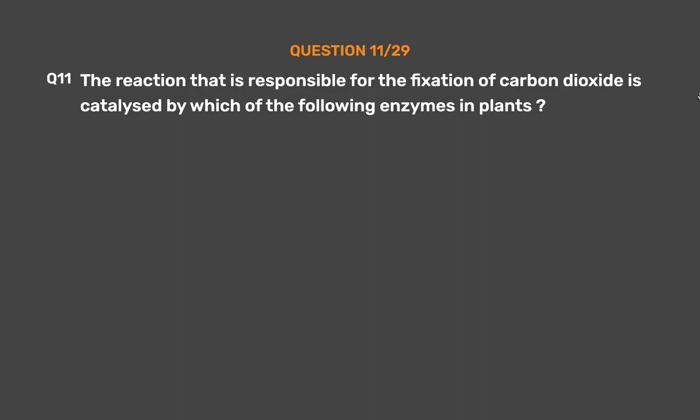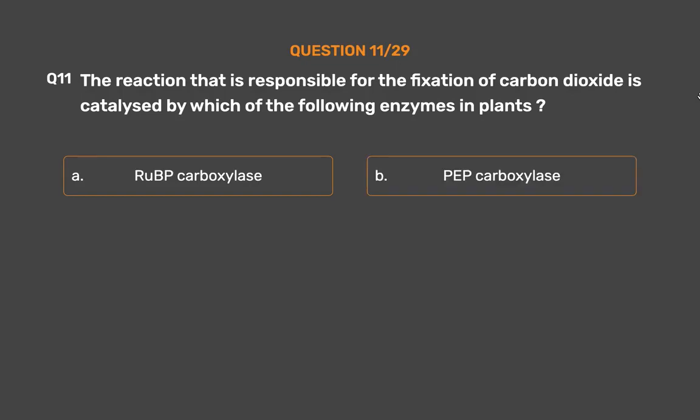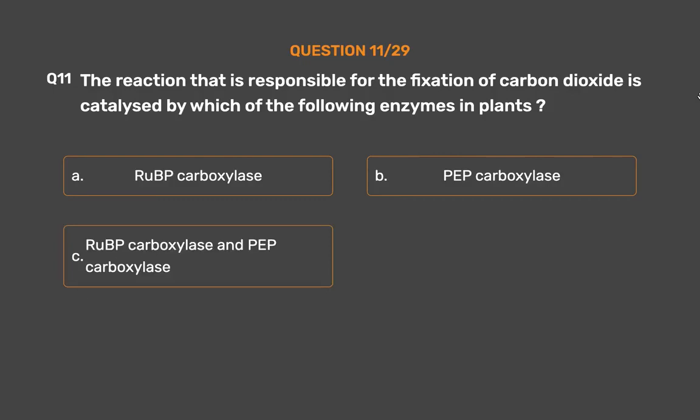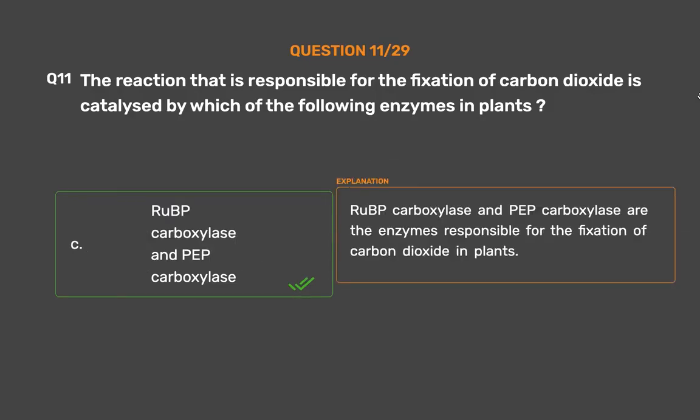Question number 11. The reaction that is responsible for the fixation of carbon dioxide is catalyzed by which of the following enzymes in plants? Option A. RuBP carboxylase. Option B. PEP carboxylase. Option C. RuBP carboxylase and PEP carboxylase. Option D. PGA synthase. The correct answer is option C. RuBP carboxylase and PEP carboxylase are the enzymes responsible for the fixation of carbon dioxide in plants.